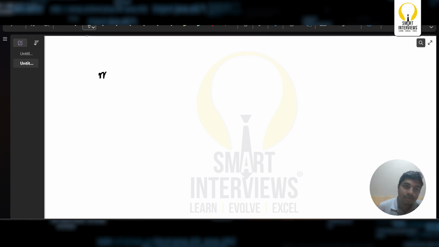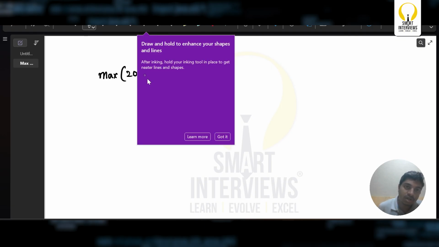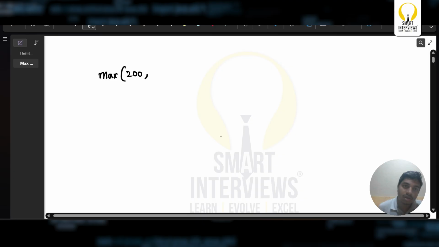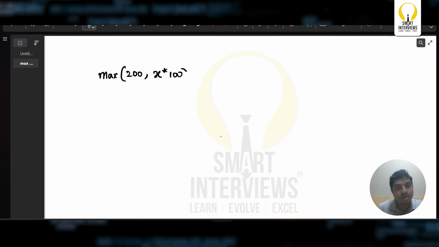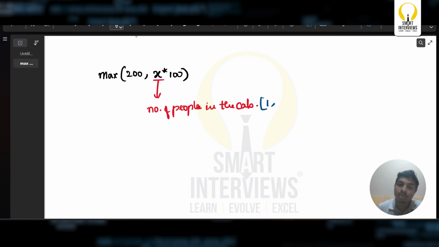The cost for the cab is going to be max of 200 comma x times 100. x basically indicates the number of people in the cab, and this could be a minimum of 1 and a maximum of 4.